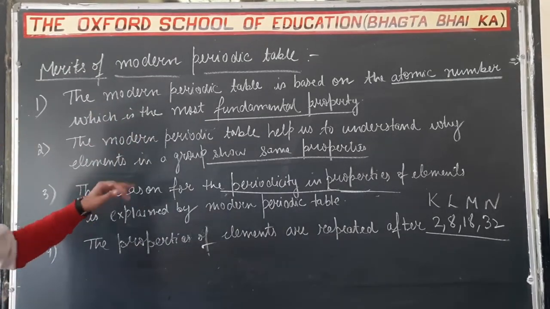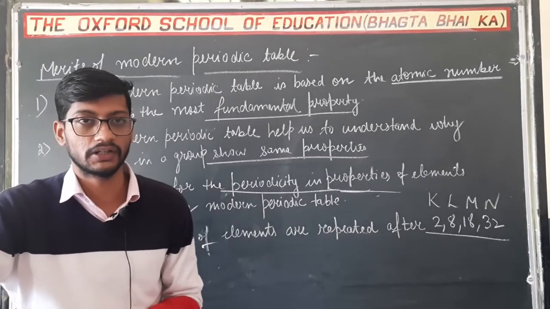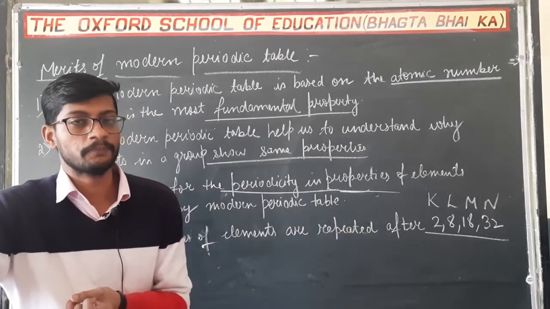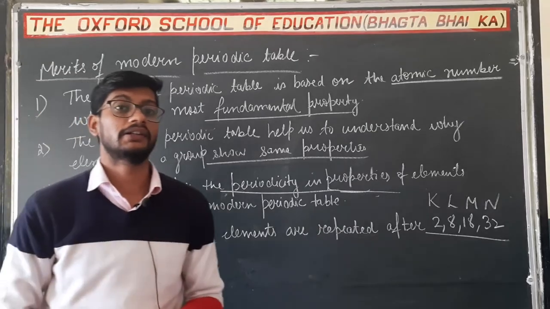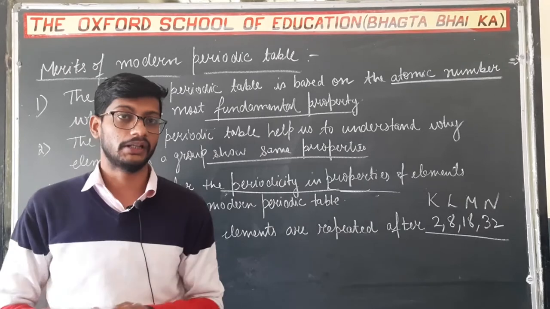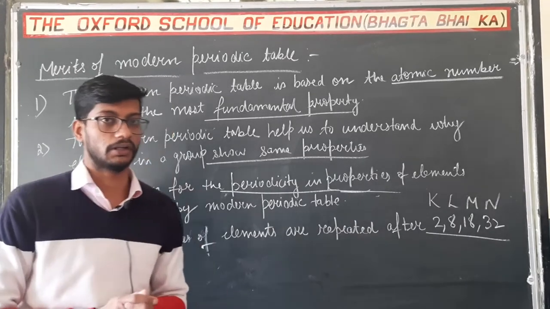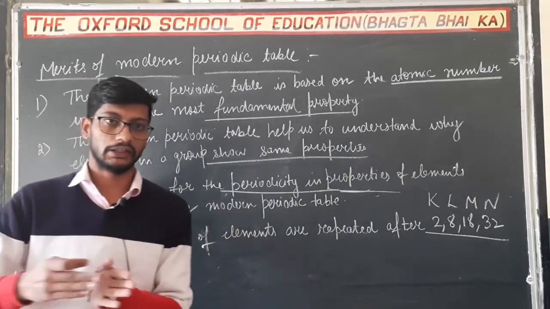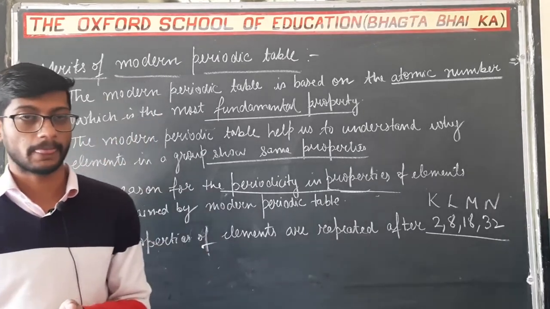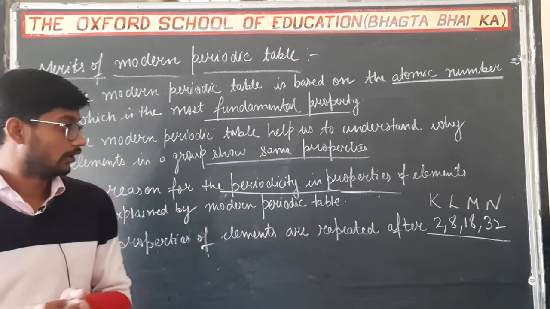Third, the reason for the periodicity in the properties of elements is explained by the modern periodic law. What is the modern periodic law? That the properties of elements are repeated after regular intervals if we place them in the order of increasing atomic number. So अगर हम elements को in the order of increasing atomic number arrange करते हैं तो हमें उनकी properties फिर से मिलती हैं, because the electronic configuration will again become similar to the previous element.